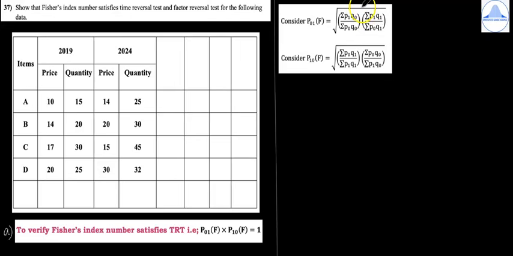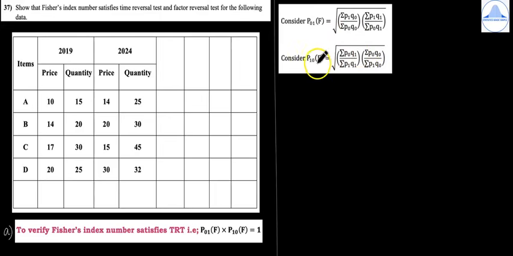How to remember the formula I have already taught you in my previous videos. So it is Laspeyres' price index number without the 100, root of summation P1 Q0 by summation P0 Q0. This is Laspeyres' index number without the 100 multiplied by Paasche's index number without the 100, that is summation P1 Q1 by summation P0 Q1. Similarly, write the formula for P10 of F, which is root of. So in this formula, if you replace 1 by 0 and 0 by 1, then you will get the formula